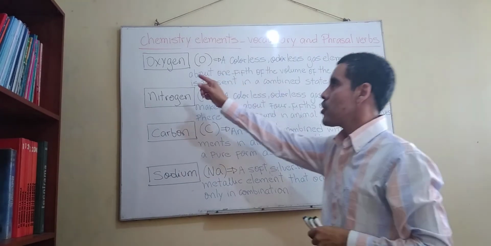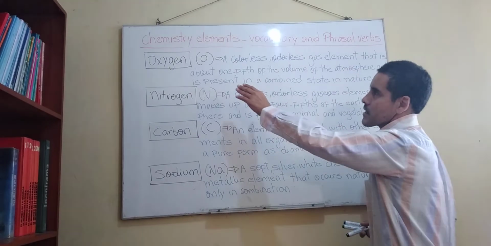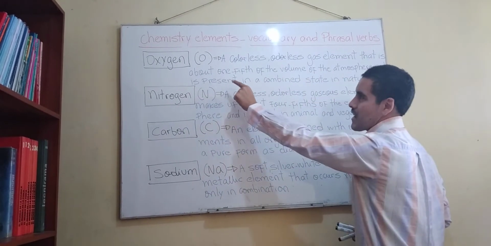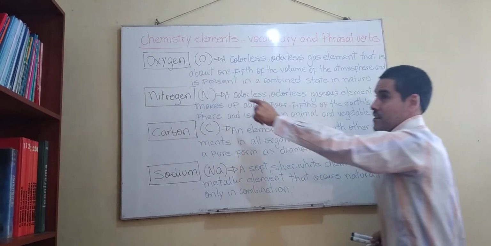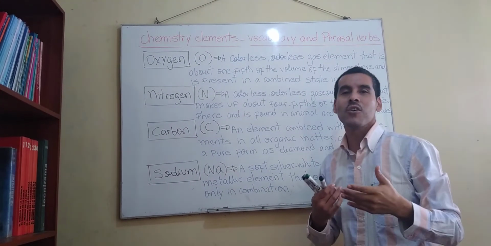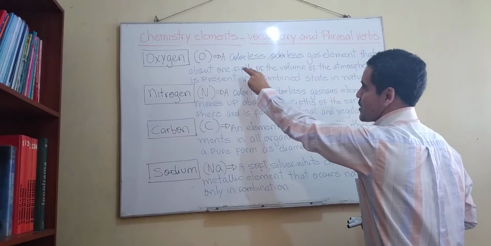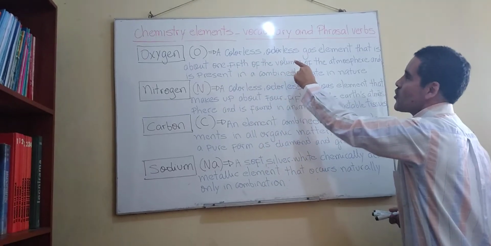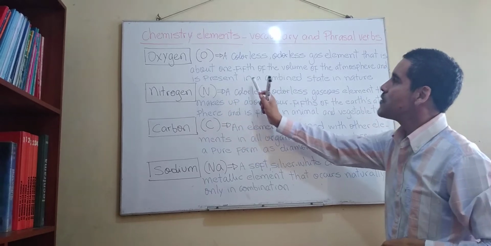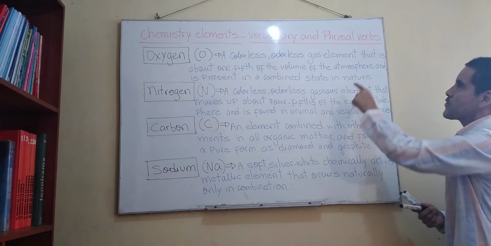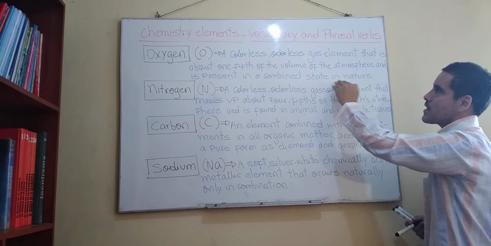We have, for example, oxygen. How do we define these chemistry elements? Well, first of all, let me tell you that this is the symbol, okay? The symbol of oxygen. And I suppose you know it because you study chemistry in Spanish, right? So we have the definition: a colorless, odorless gas element that is about 1/5 of the volume of the atmosphere and is present in a combined state in nature.